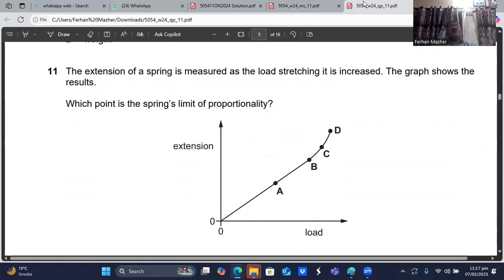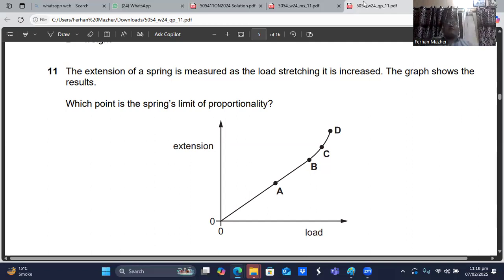Question number 11 showing up on your screen. The extension of a spring is measured as the load stretching it is increased. The graph shows the results. Which point is the spring's limit of proportionality? So it's an extension-load graph. The graph up till point B is a straight, inclined line, which means that the extension and the load are directly proportional to each other.